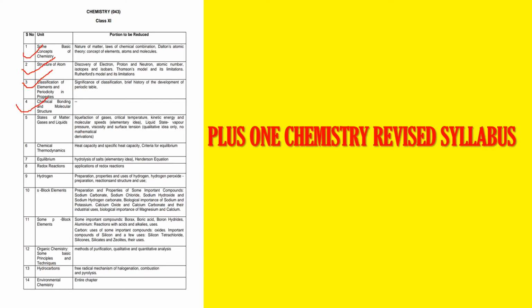Okay. So the next chapter is states of matter, gases and liquids. In that, the portions you have to avoid are liquefaction of gases, critical temperature, kinetic energy and molecular speeds. That is the elementary idea. Okay. Now the liquid state. In case of liquid state, what you have to avoid is vapor pressure, viscosity, surface tension. They are qualitative ideas only, no mathematical derivations.